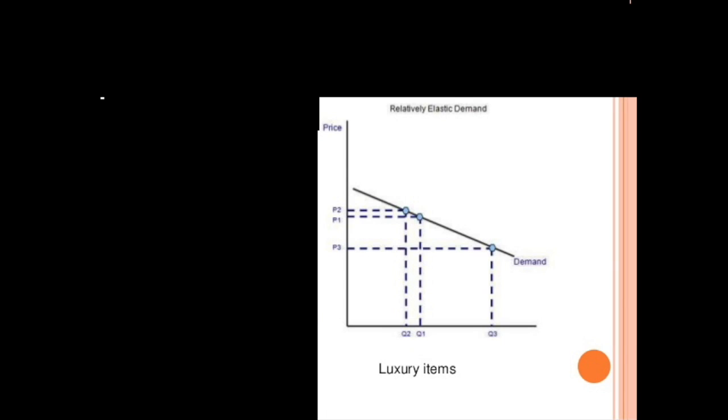As shown in this graph, the increase in price to P2 from P3 led to a large decrease in demand from Q3 to Q1, therefore representing a highly elastic change in demand. Therefore, this proves how B was not the right answer, as the large reduction in demand from Q3 to Q1 due to the price increase did not fit into Joanne's quote, as Joanne's demand for cigarettes did not decrease even with the price increase.